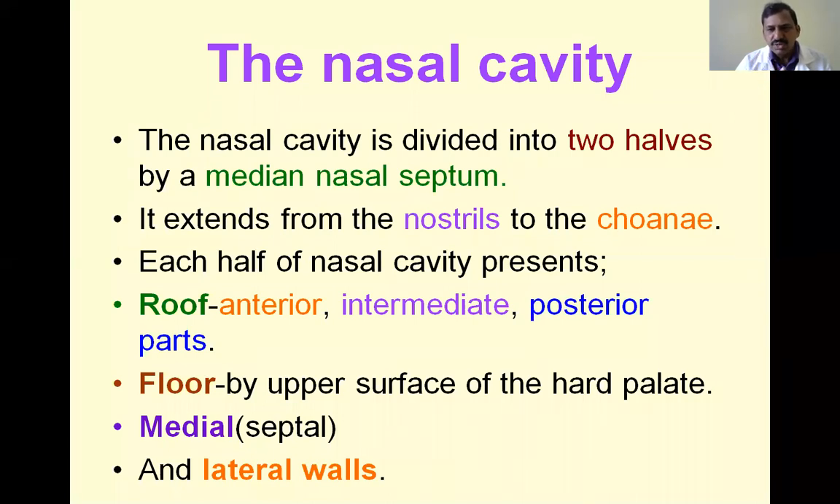That is the two halves of the nasal cavity. The nasal cavity is divided into two parts with the help of the nasal septum. Usually, the nasal septum is deviated to one side, most commonly towards the right side, and so it divides the cavity into two unequal halves.